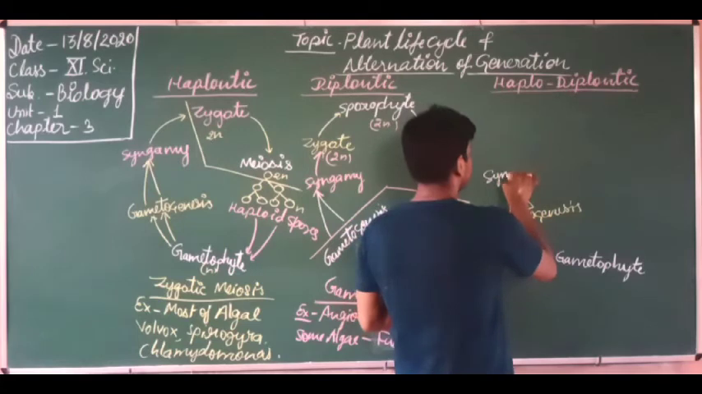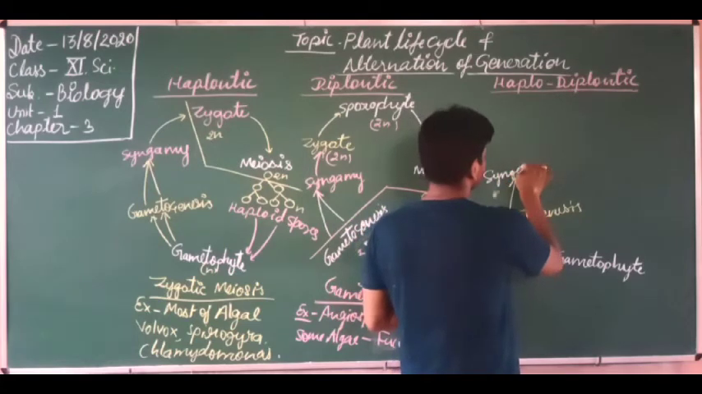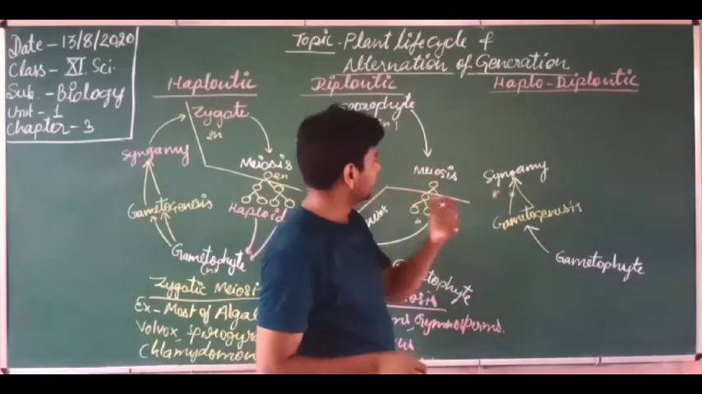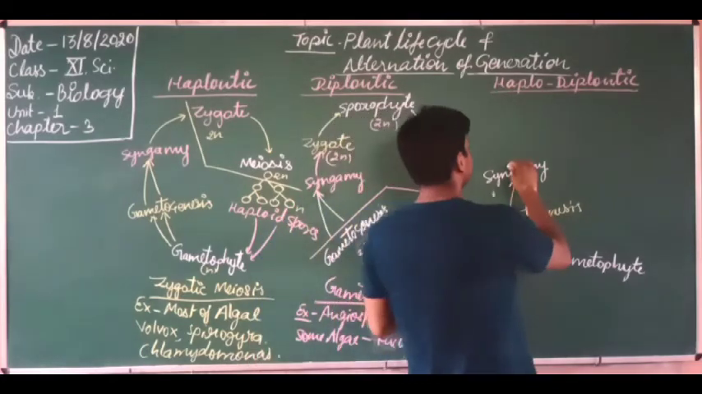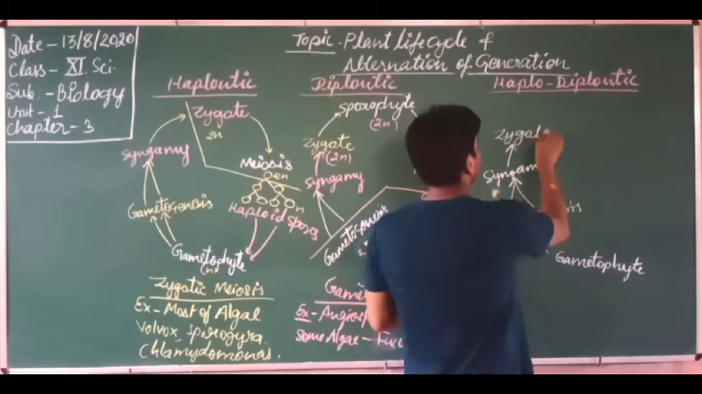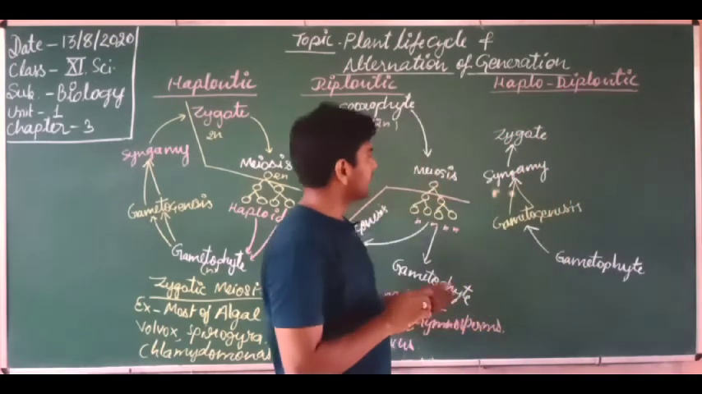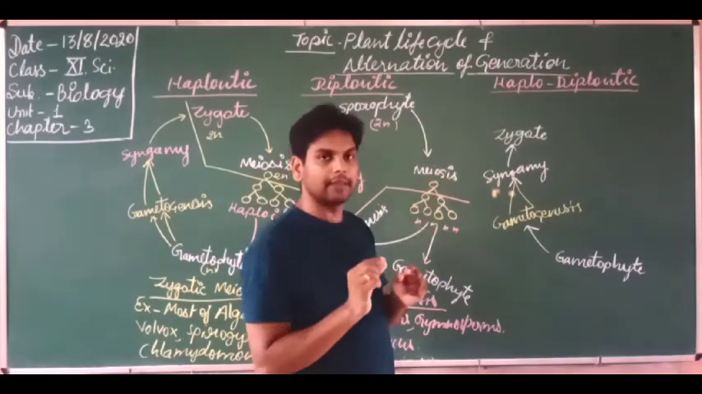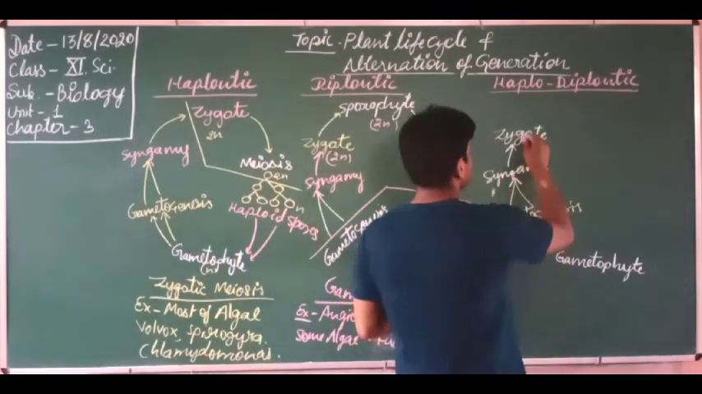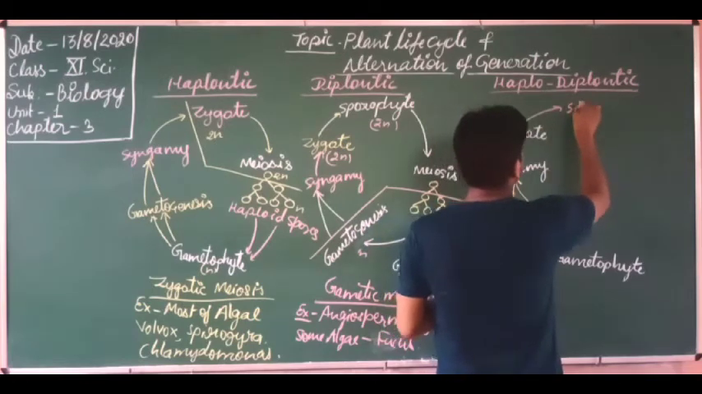The syngamy process. It is the fusion of male and female gamete. So this is syngamy. Syngamy results in the zygote. So the zygote is formed, and this zygote is very short lived, and it directly gets converted into what? It gets converted into the sporophyte.